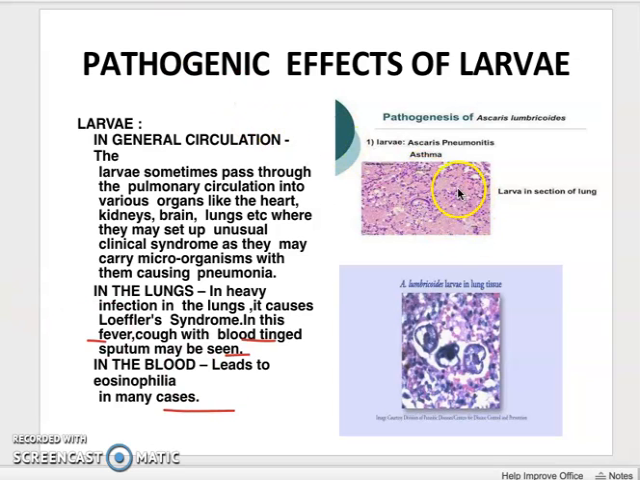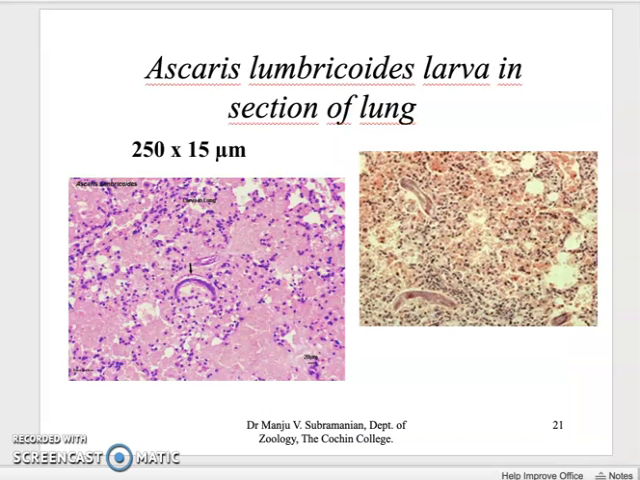So here there is a section of a lung from a pneumonic patient. In this you can see the larval form of this Ascaris. Here also you can see a larva in the lung tissue. So heavy infestation can cause severe damage to all the vital organs. These are the larval forms, a cross section, a histologic section of a tissue from the lungs that is infested by this Ascaris.